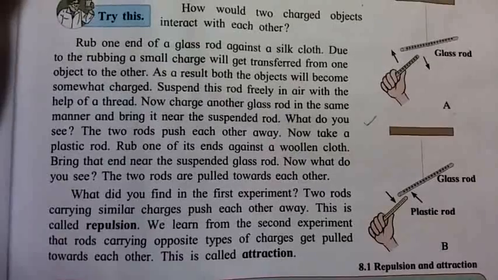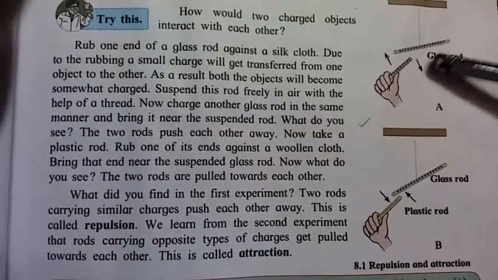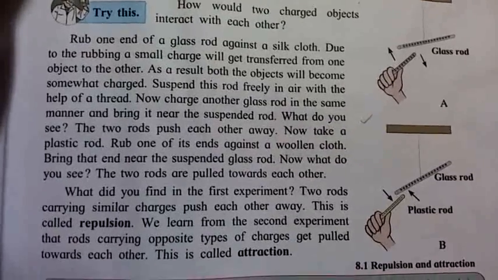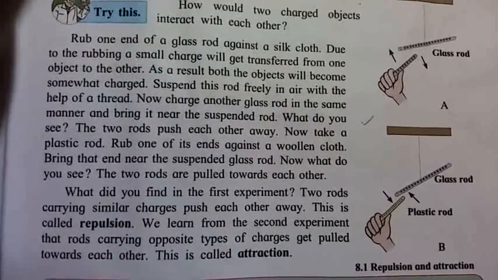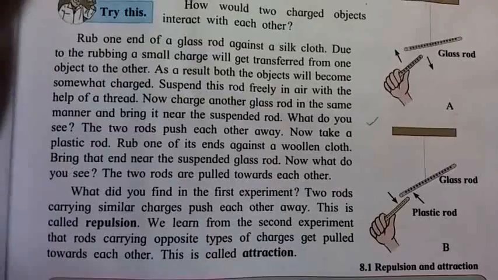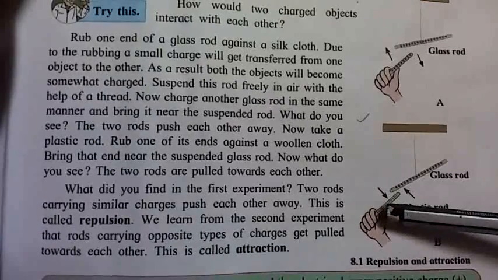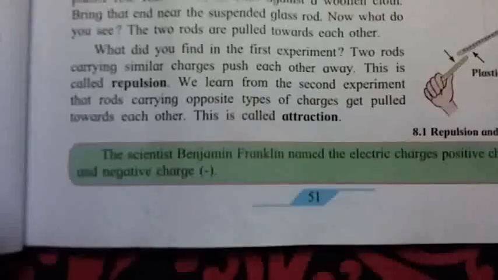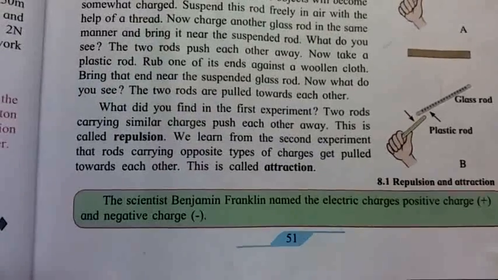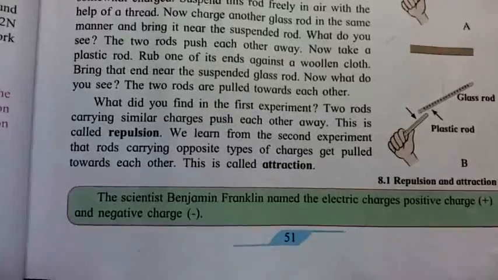What did you find in the first experiment? The rods carrying similar charges push each other away. See, here similar charges are there. That's why the rods are pushing each other away. This is called repulsion. We learn from the second experiment that rods carrying opposite types of charges get pulled towards each other. This is called attraction. Same charges repel, and opposite charges attract. The scientist Benjamin Franklin named the electric charges positive and negative.